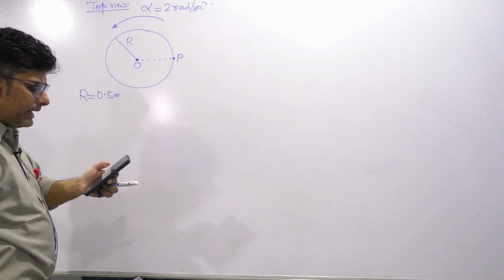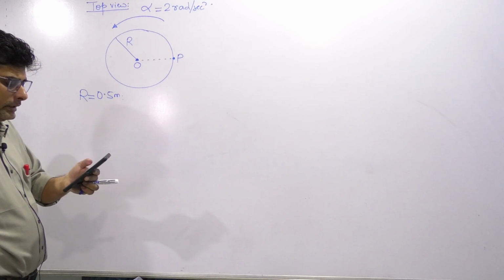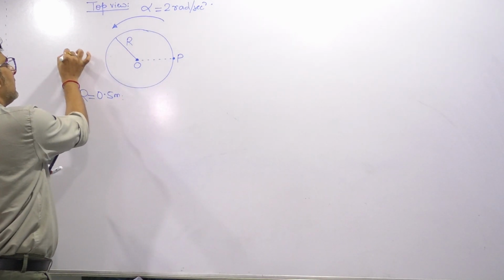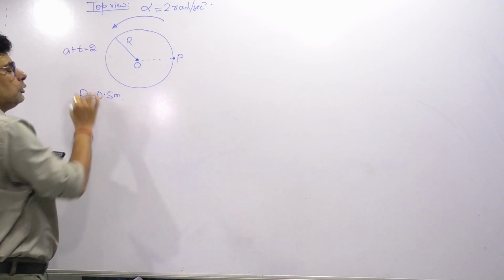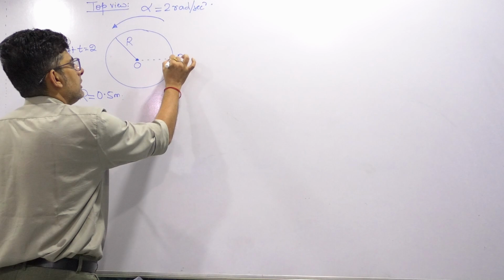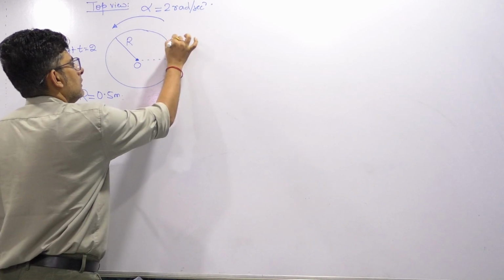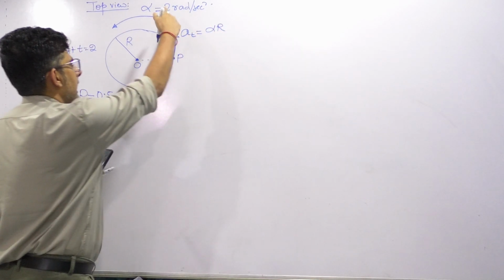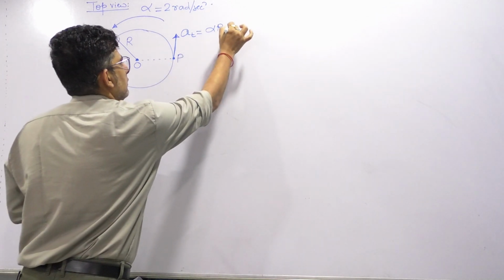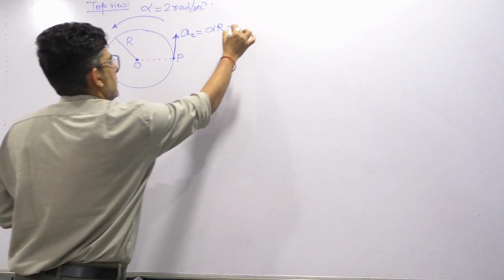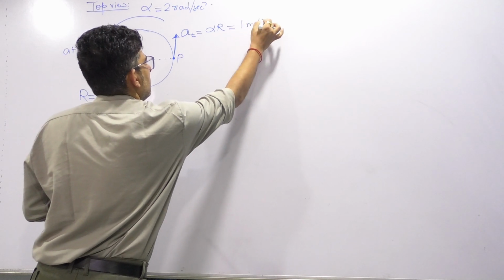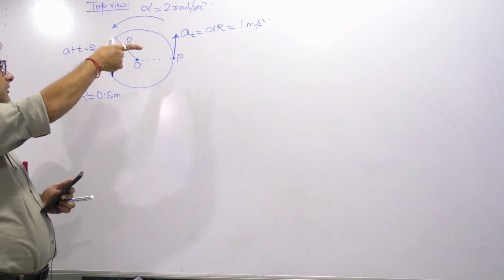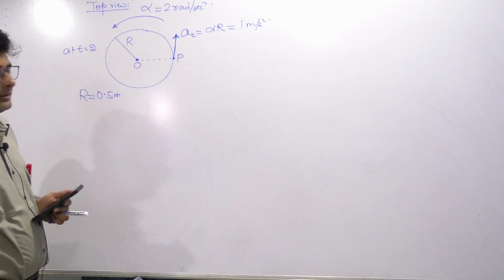Now they are asking at the end of 2 seconds. So initially it was at rest. We are seeing the diagram at t equals to 2 seconds. So when it is at t equals to 2 seconds, it will get a tangential acceleration which is alpha r. Alpha is 2, radius is 0.5, 2 into 0.5 will become 1. So this will become 1 meter per second square. Remember, whenever the unit of alpha is in radian per second square, then we multiply by r, you will get meter per second square.